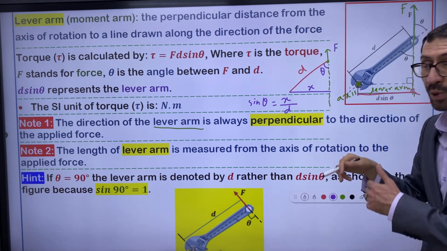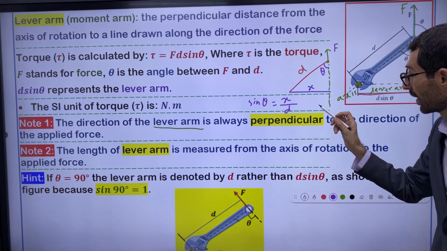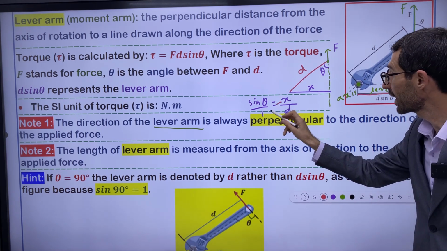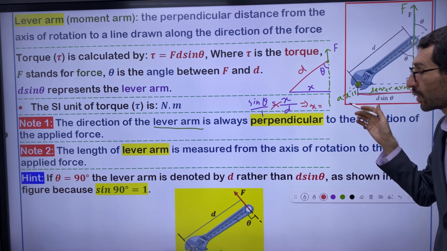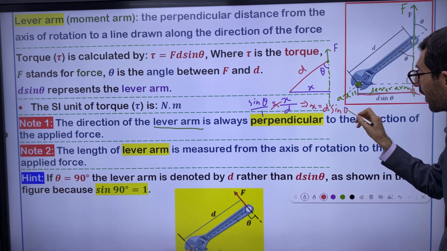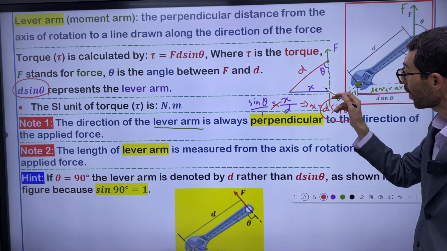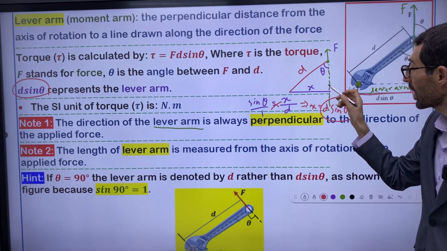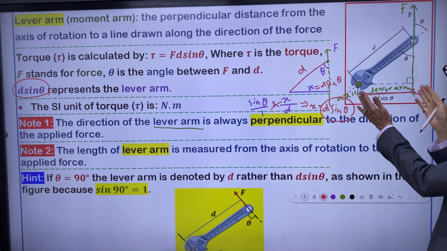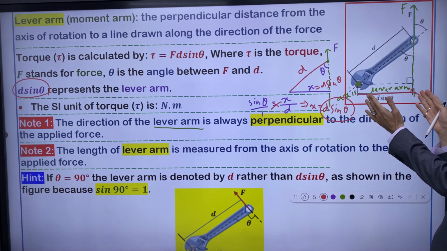Cross multiply this fraction, and you deduce that x is equal to d sine theta. That's why this part, the base of the triangle, is d sine theta. This is the lever arm.